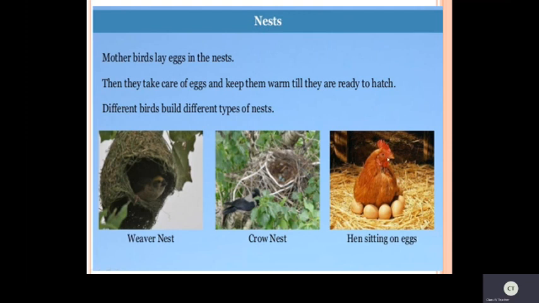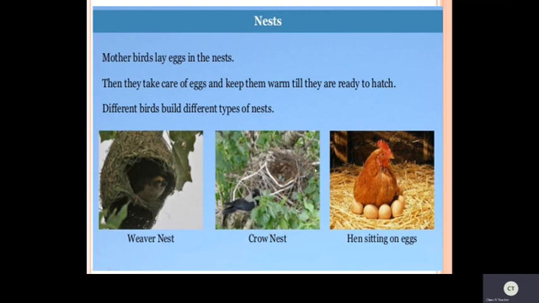And then how do hens live, children? Generally, they lay eggs wherever they need, and they sit on the eggs. Now see here, mother birds lay eggs in the nest. Then they take care of the eggs and keep them warm till they are ready to hatch. Yes, children, different birds build different types of nest.